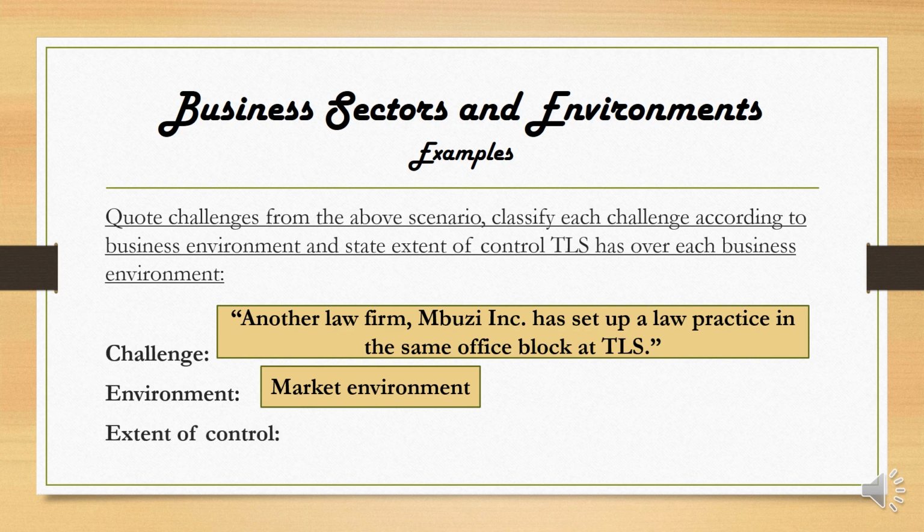Our extent of control is limited. All right, we cannot chase Mbuzi Incorporated away. They've got a full right to also open an office there, but obviously we can do things, we need to advertise or we need to do whatever to convince people to come to us rather than Mbuzi. All right, but we have limited control.